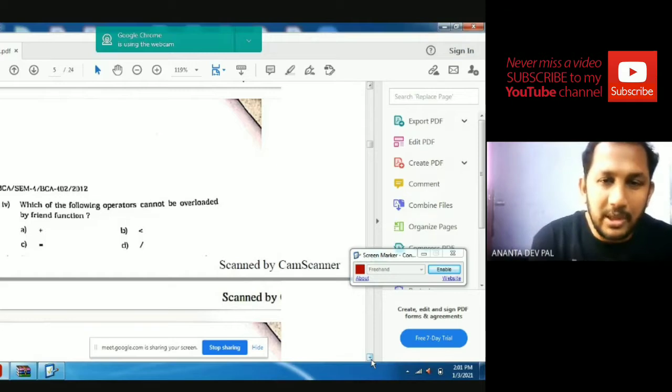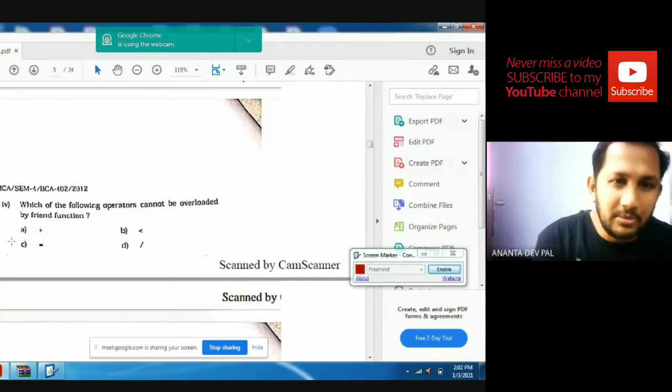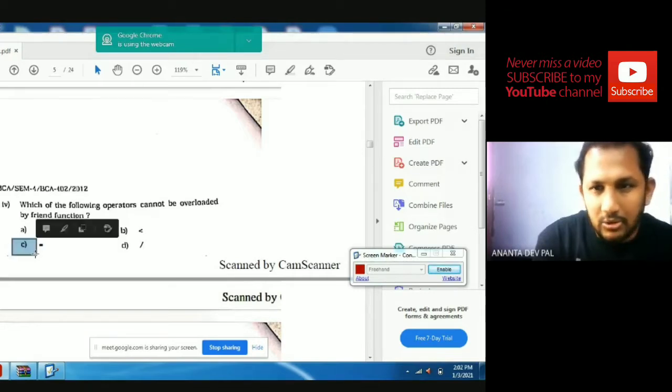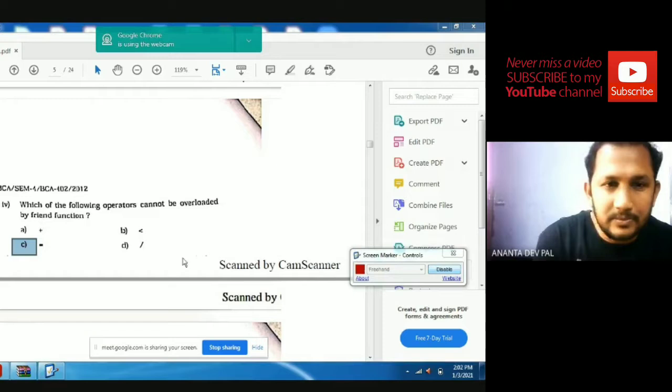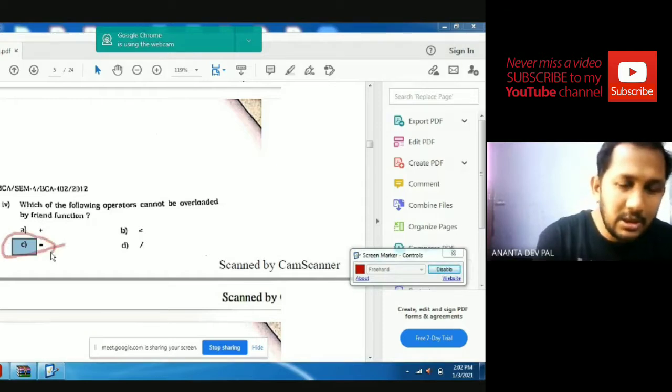Which of the following operators cannot be evaluated by a friend function? That is equal to. The answer is equal to.